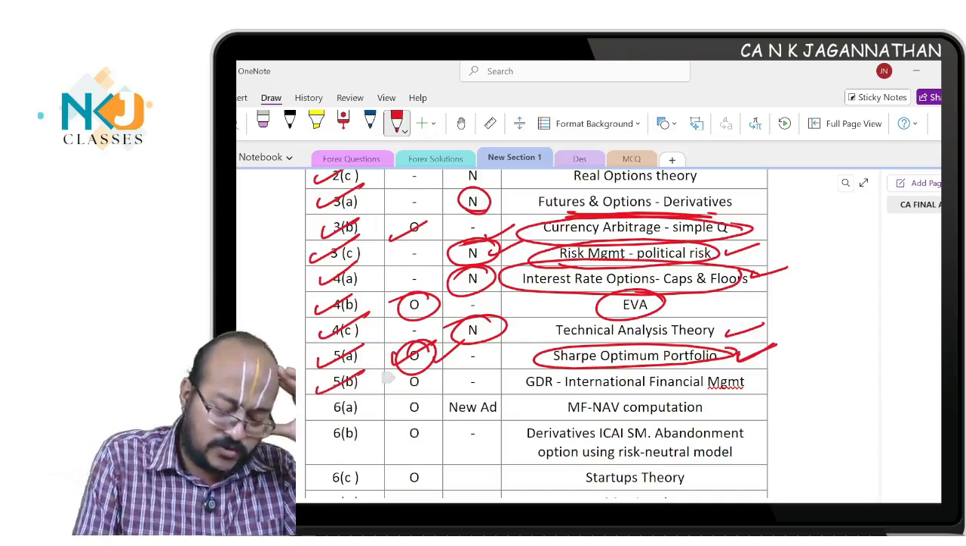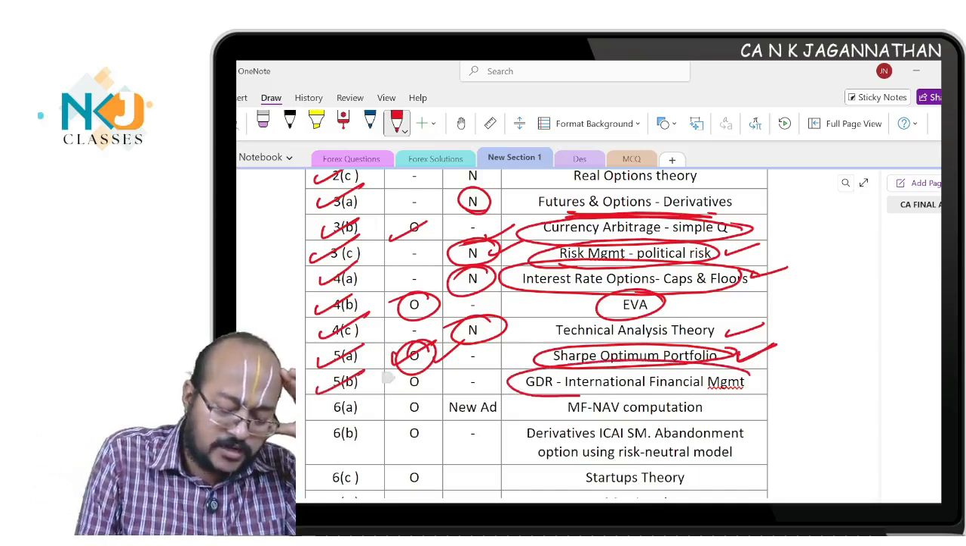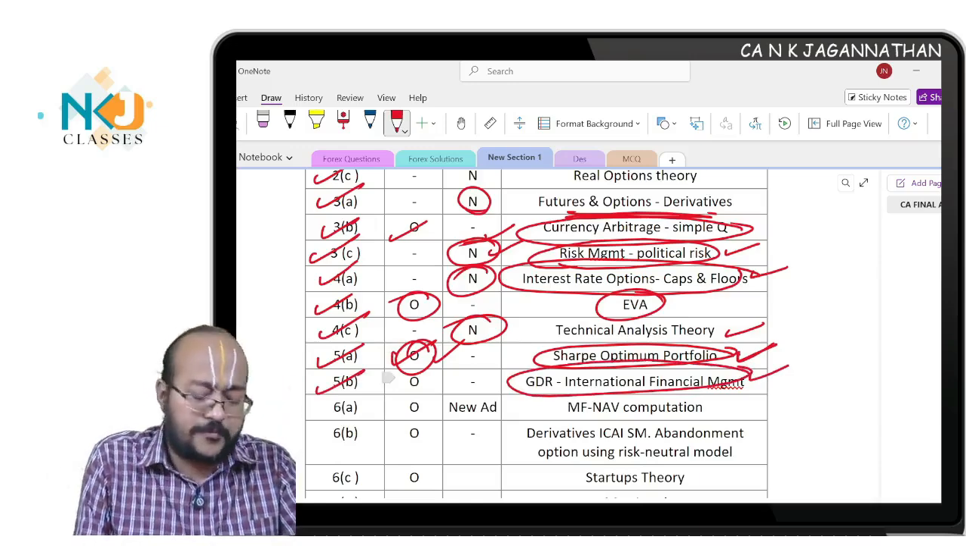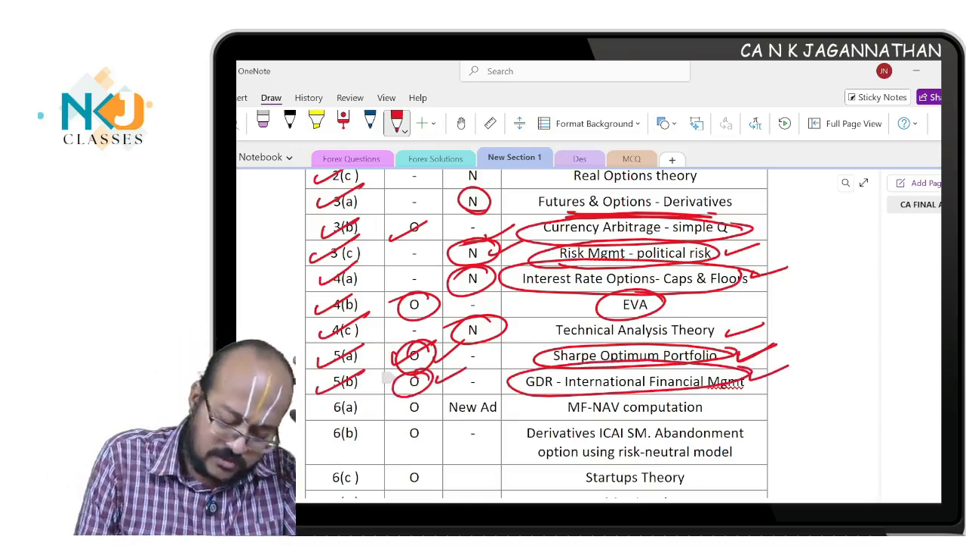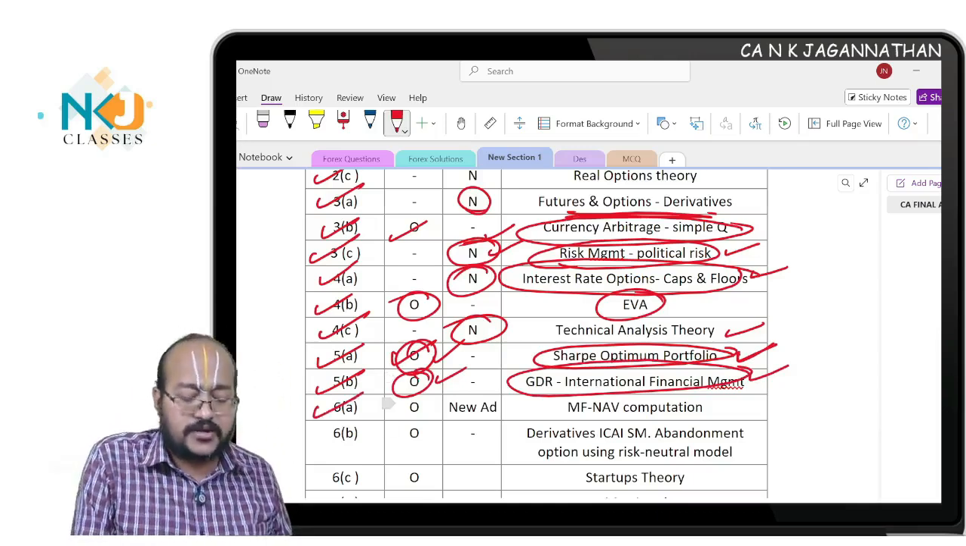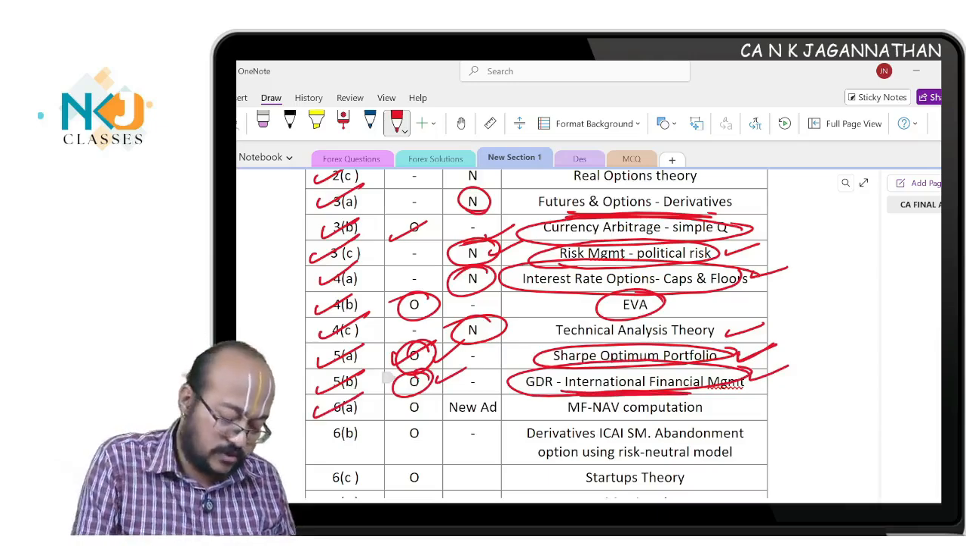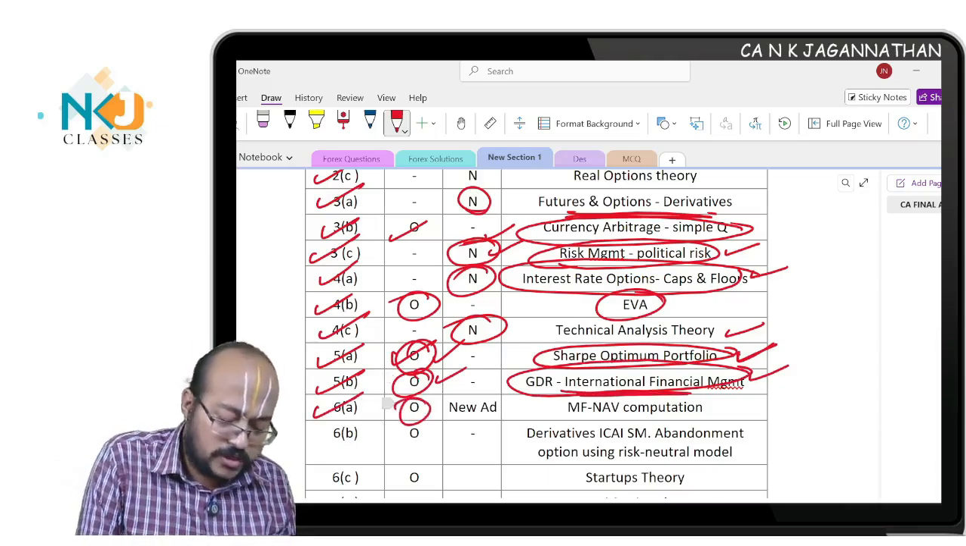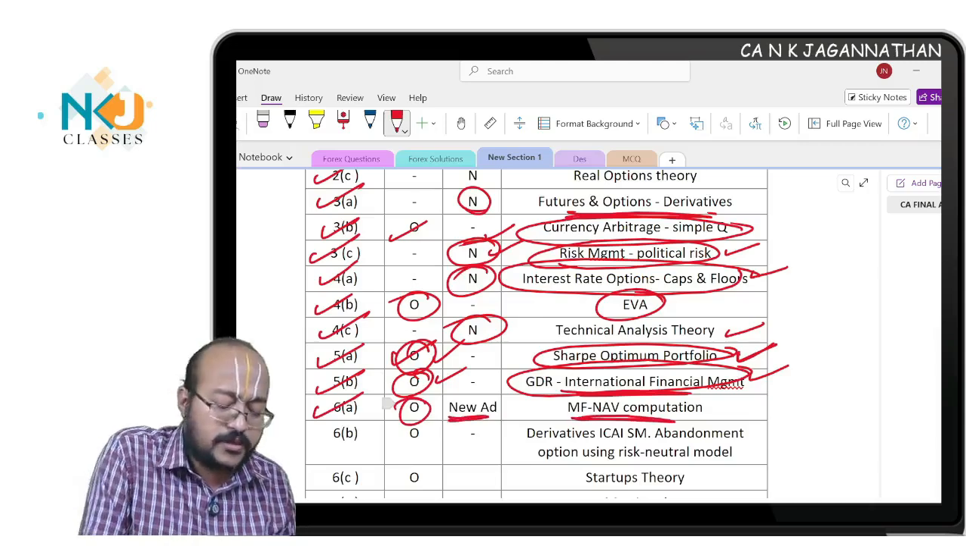Okay, next question number 5B, GDR, international financial market based question, ditto copy based question, hence no need to discuss. Okay, there is nothing to be discussed, straight away taken from study material. Okay, in the international financial management chapter, you will find the GDR based question. Question number 6A, okay, old question but with new adjustment, MF with NAV computation.